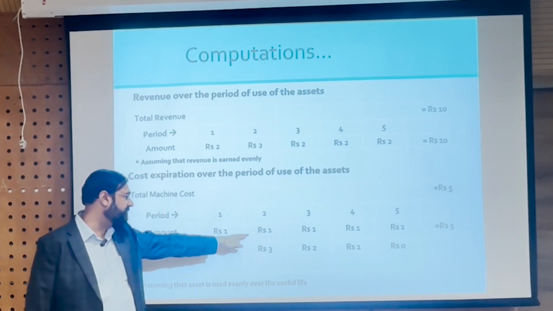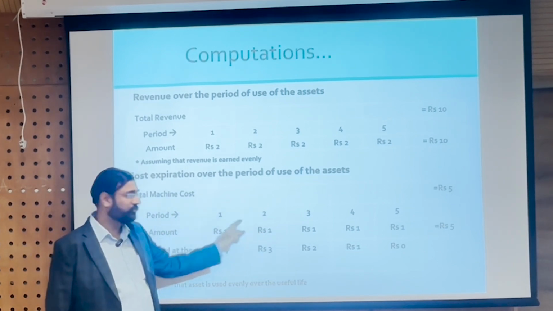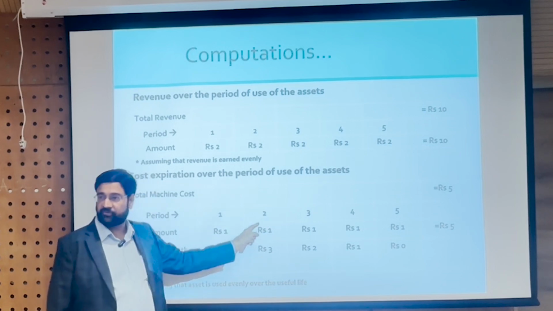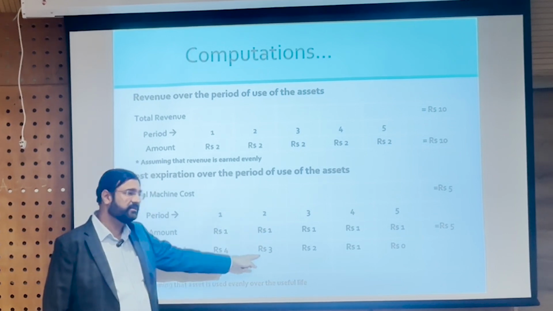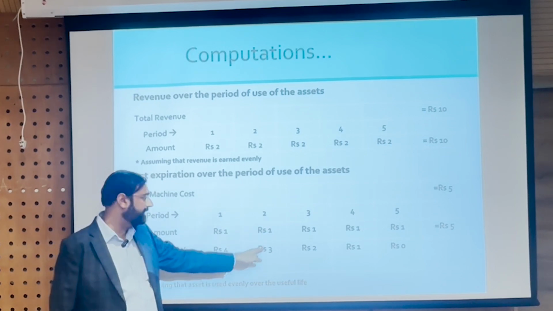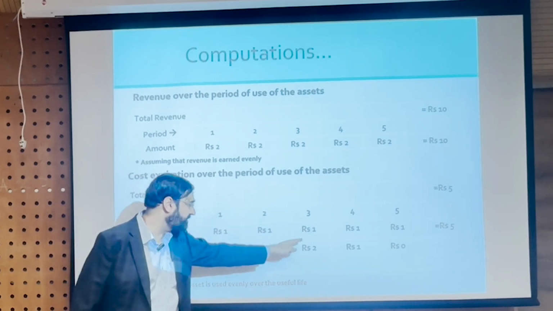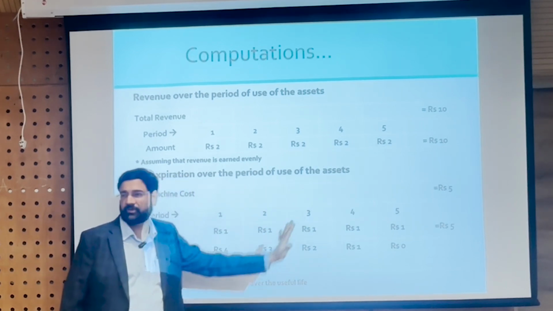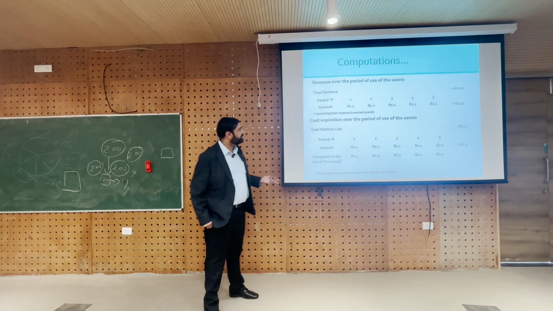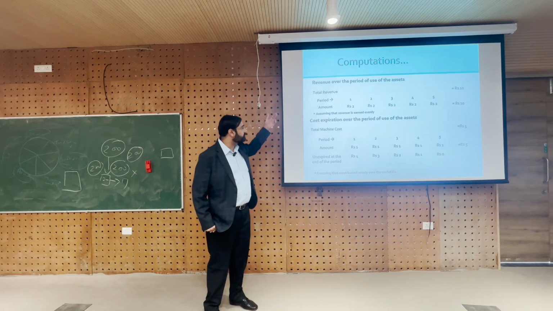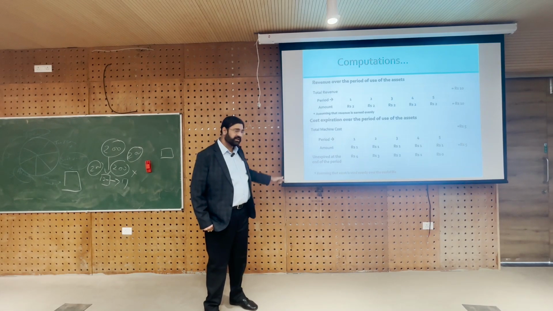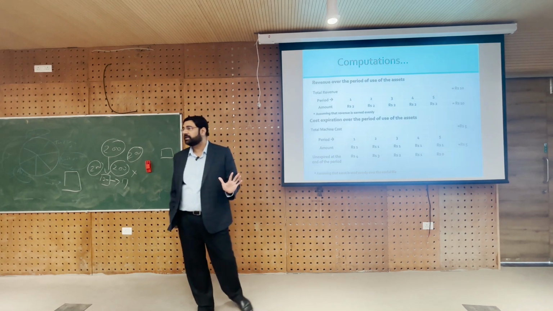At the end of year 2 we charge depreciation of 1. So in 2 years jointly we have charged depreciation of 2, and then the remaining value is 3. At the end of 3 years, what's the total depreciation? 1 plus 1 plus 1, 3. So we are left with 2 and so on, right? So every year, revenues are 2 million, cost 1 million, so we make a profit of 1 million every year.